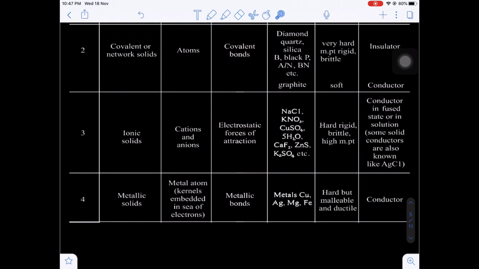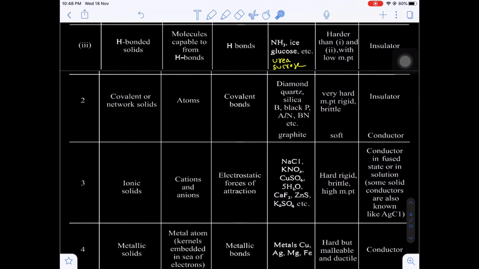Okay, now the second category will be the covalent or network solids. The constituent particles will be the atoms. And what are the bonds present in the covalent crystal? Covalent bond, because sharing of electrons between the 2 atoms results in covalent bond formation.